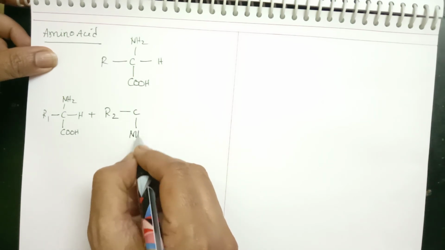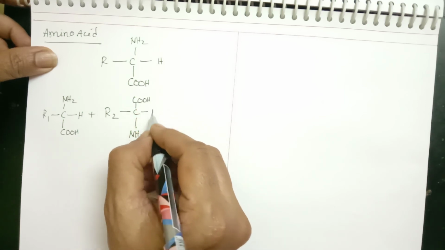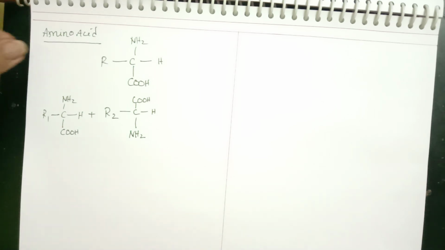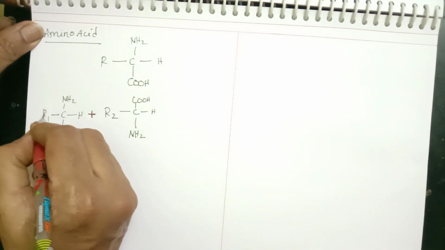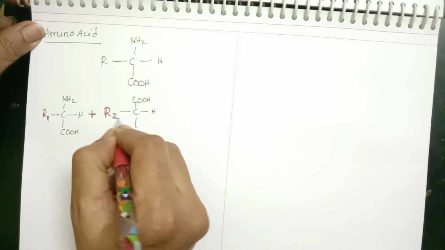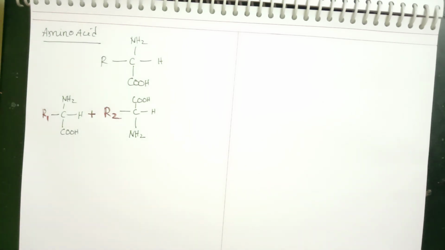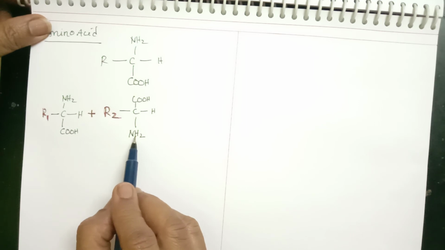Here we take the amino group and the carboxylic group, because always the carboxylic group of the first amino acid will participate in bond formation. So this is R1, the first amino acid, and R2 is the second amino acid. Now, peptide bond formation takes place between the carboxylic group of the first and the amino group of the second.